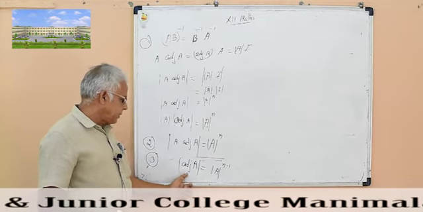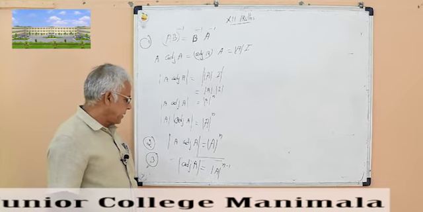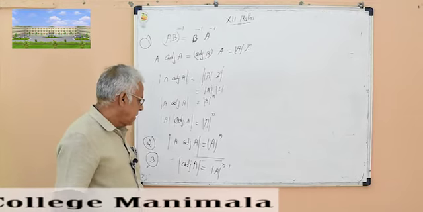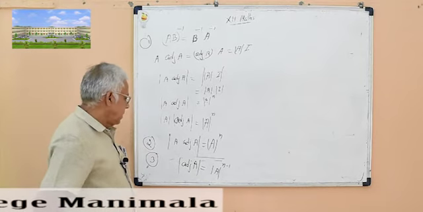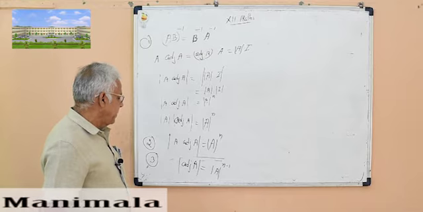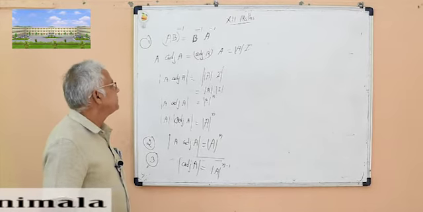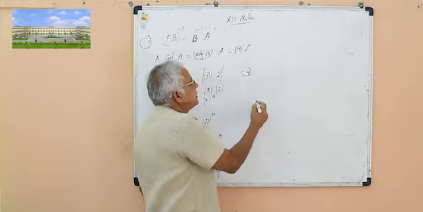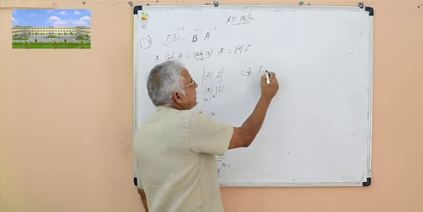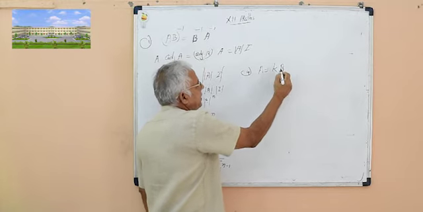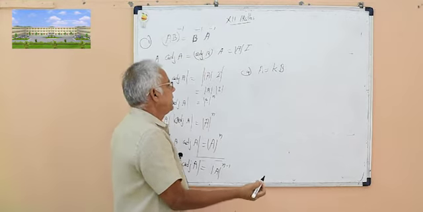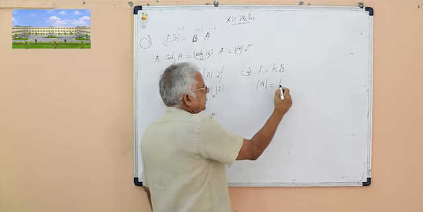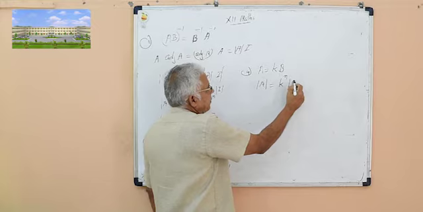And determinant of adj A is equal to determinant of A raised to n minus 1. Then another result: if A is equal to K into matrix B, where A and B are matrices of the same order, then determinant of A is equal to K raised to n into determinant of B.